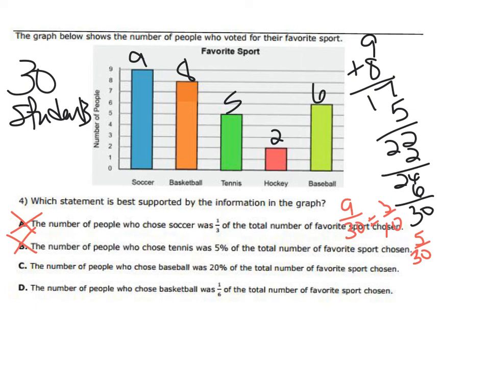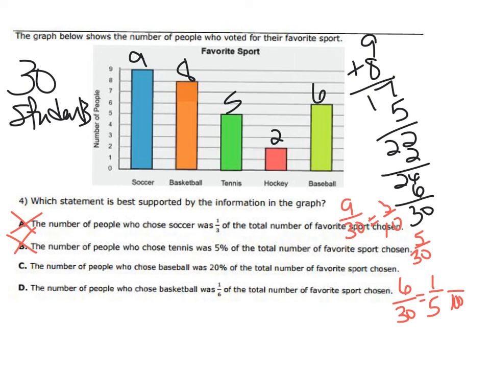Okay, letter C: the number of people who chose basketball was 20% of the total number of favorite sports. So let's see what basketball was. So 6 out of 30. And I'm going to simplify it. So that's going to be 1 out of 5, right? And because we want to do percent, it's going to be 100%.